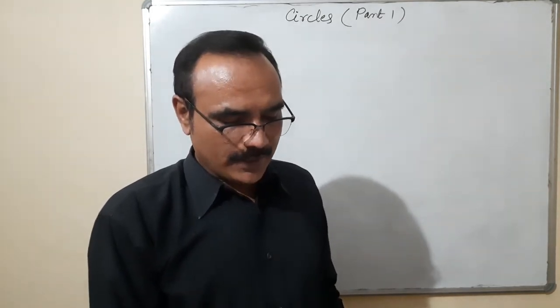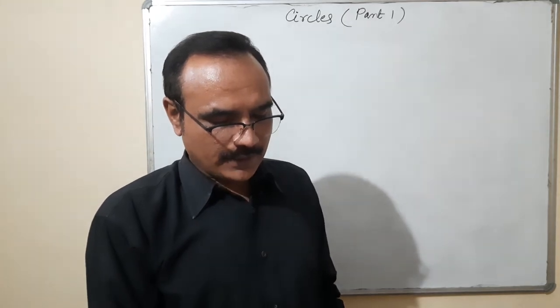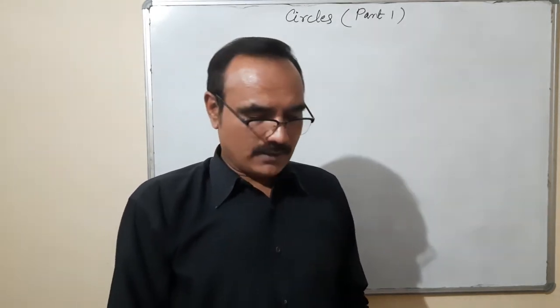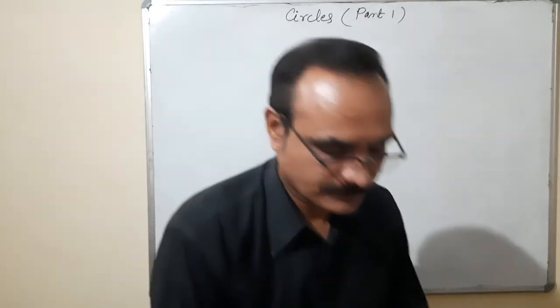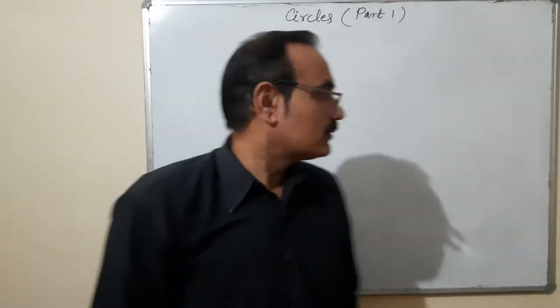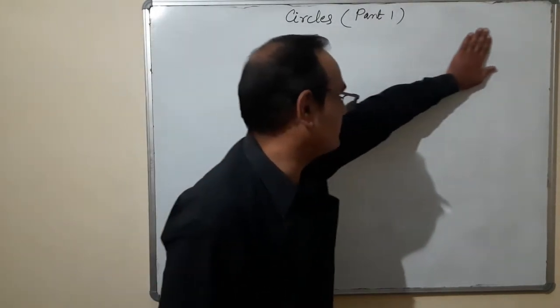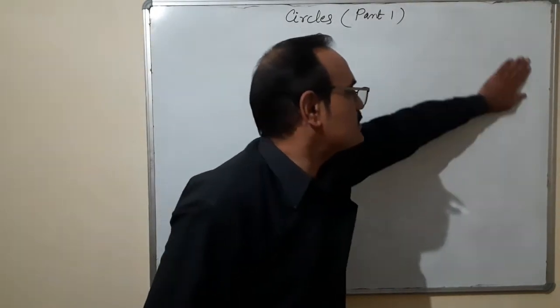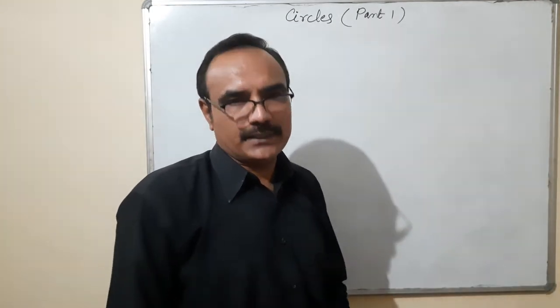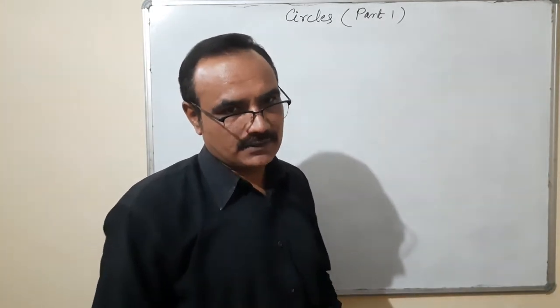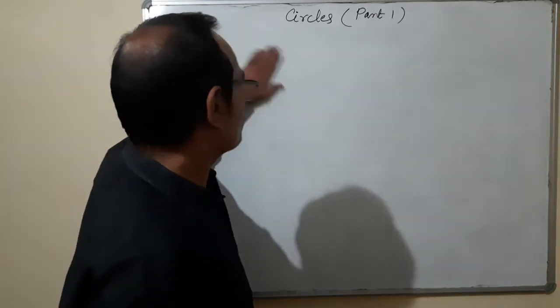How many points does each pair have in common? And what is the maximum number of common points? This is a plane. On the plane, suppose a task is given to you that you are going to draw the different pairs of circles. How many different pairs of circles can you draw?